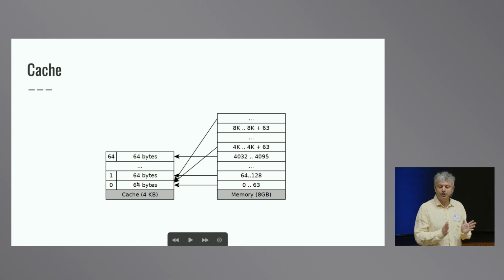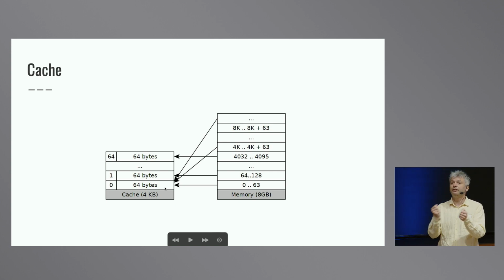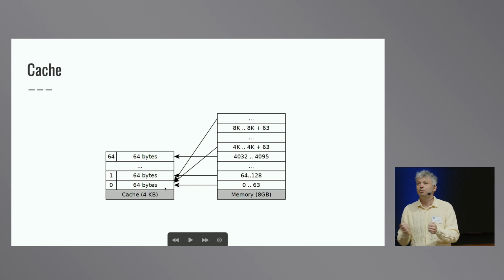Now, since the cache is much smaller than the memory, we usually have collisions. That means different regions of memory will have to sit on the same region of cache. And this is the main source of a side channel, right? Because of this dependency on the fact that different regions of memory can go in the same cache region, I will not be able to access, for example, at the same time the memory at address 0 and the memory at address 4 kilobytes because they sit on the same region, right? And this will lead to different execution time of my software that can be used by an attacker to learn information about my software.